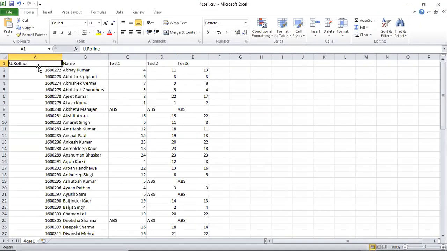The fields are there. Have a look at how it is organized. Usually the header is not there. This header has university roll number, name, test 1, test 2. You can put it yourself just to be on the safer side. Otherwise, even if it is not there, there is no problem. You should know what is there in the first column, then the second, third, fourth, fifth column. And the header I've given here is university roll number, name, test 1, test 2, test 3. This is our file.